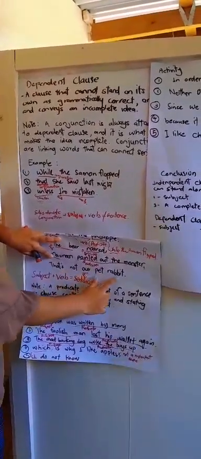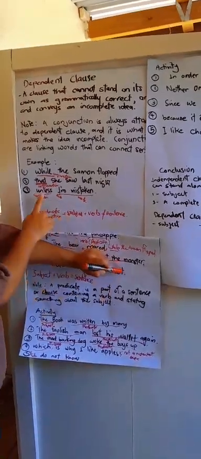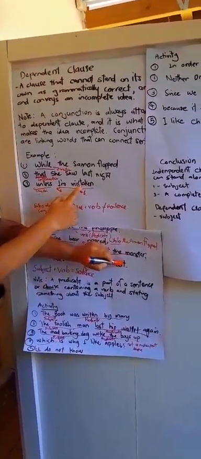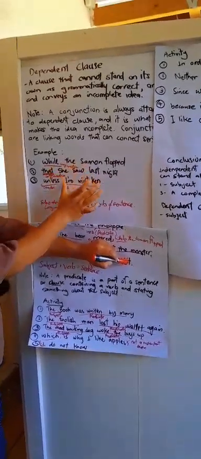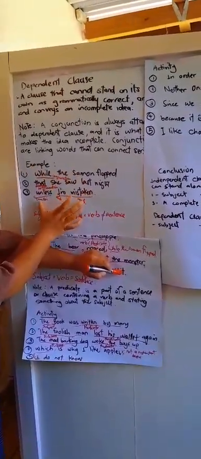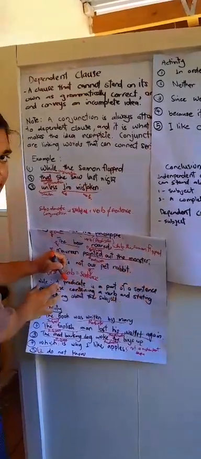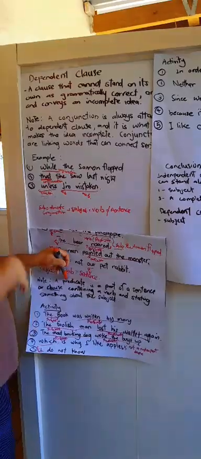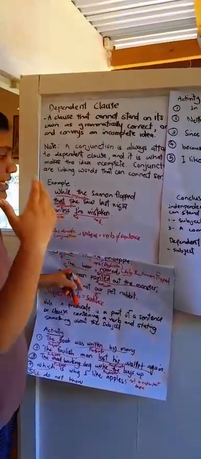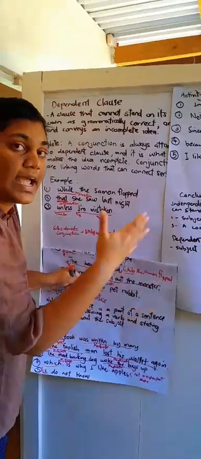"That's not our pet rabbit, unless I'm mistaken." "I'm mistaken" is a dependent clause. Now added to the sentence, it makes a complete sentence. It makes sense, because the sentence has an idea.